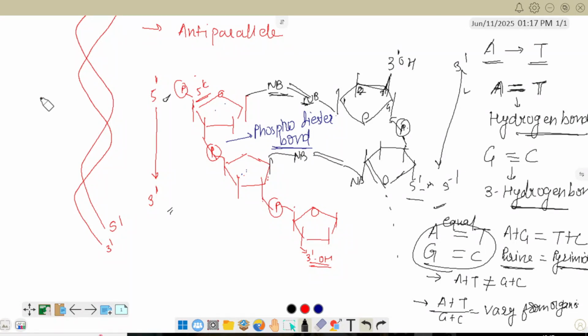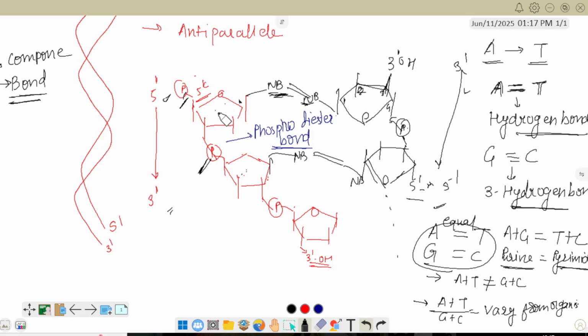So now we have completed the bonds, the structure, the components present in the DNA, and the bonds between them. The bonds which are present are the phosphodiester bond, hydrogen bond, and glycosidic bond.